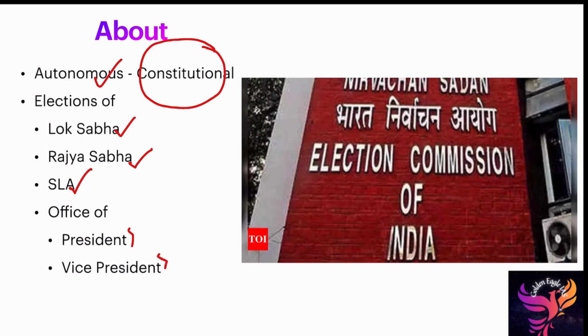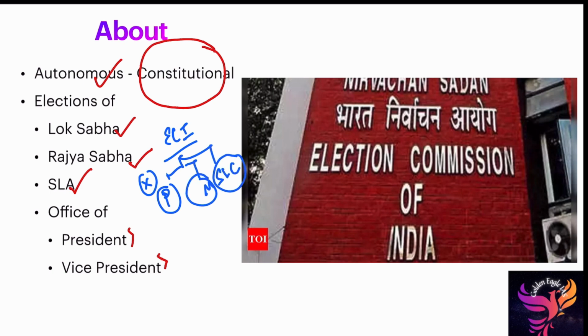But you have to remember the distinction here. The Election Commission of India does not conduct elections for panchayats or municipalities, and also state legislative councils, MLCs. These three elections are not conducted by the Election Commission of India. Panchayat and municipality elections are conducted by the State Election Commission. Usually, the State Election Commission is presided over by a Chief IAS officer kind of person.